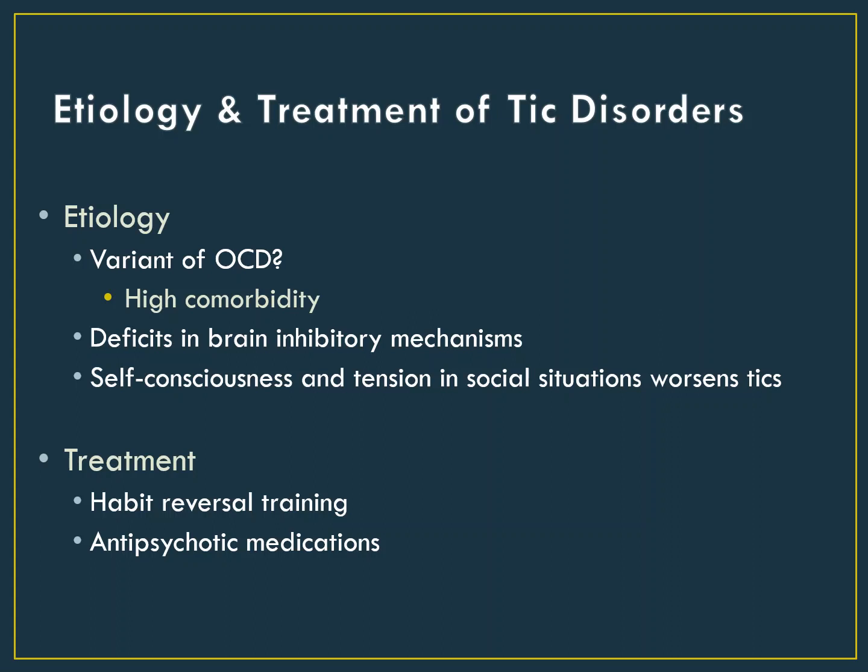People with tic disorders are sometimes able to successfully inhibit their tics for a brief period of time, when in an environment that necessitates that they inhibit them. But then they will often engage in a long string of tics when they have the opportunity to get it out, all of the tics that they inhibited. It's also thought that people with tic disorders may have some deficits in their brain inhibitory mechanisms, and this is responsible for why people with tic disorders have difficulty fully inhibiting these urges.